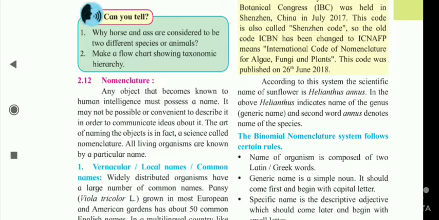2.12 Nomenclature. Any object that becomes known to human intelligence must possess a name. It may not be possible or convenient to describe it in order to communicate ideas about it. The art of naming the object is in fact a science called nomenclature. All living organisms are known by a particular name.